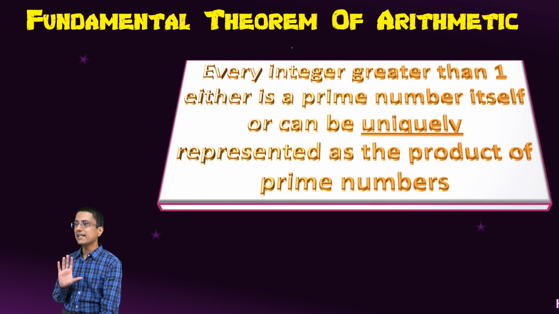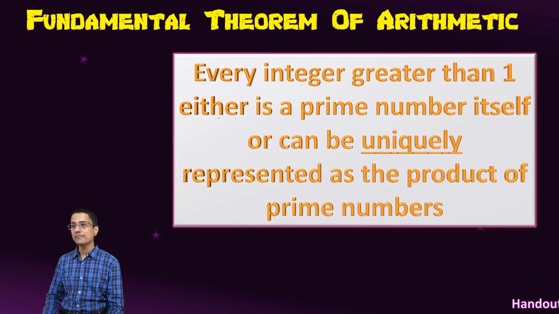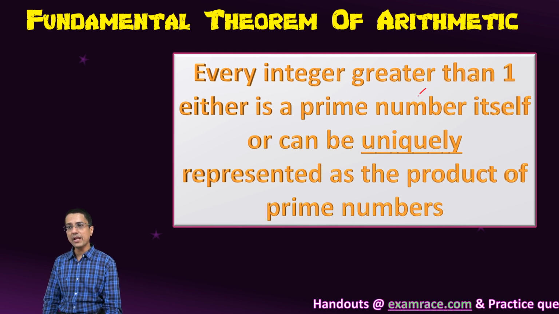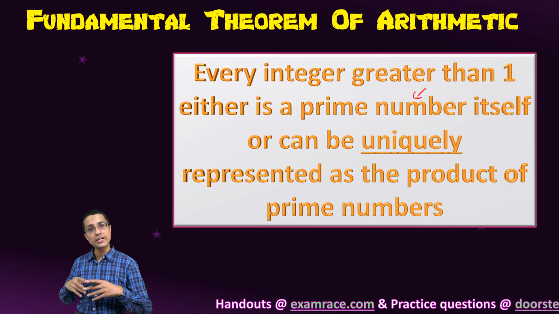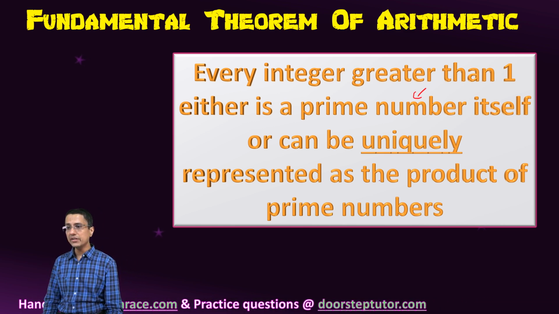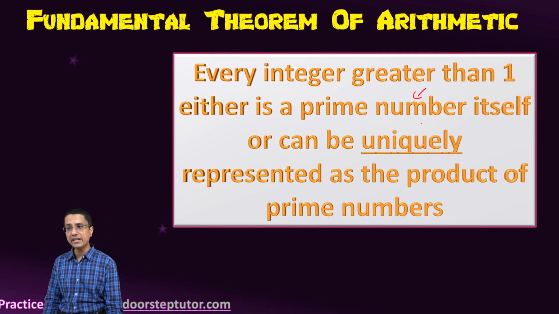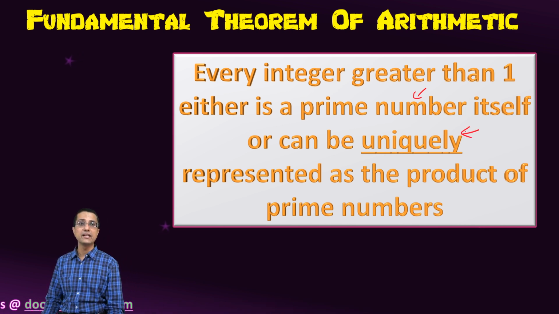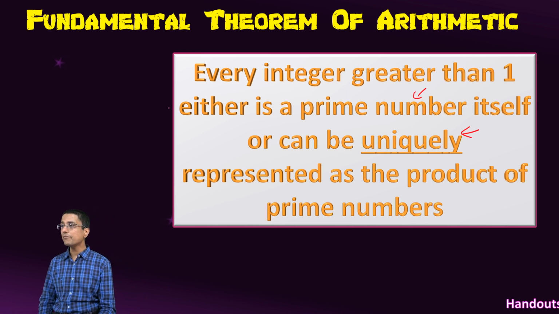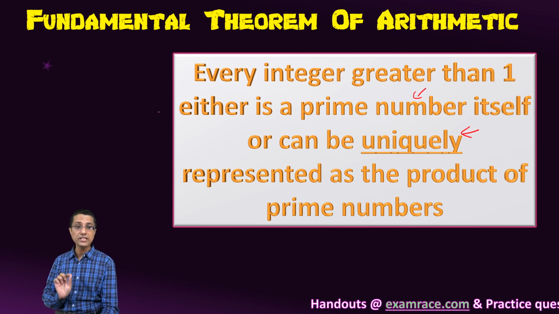And this is our fundamental theorem of arithmetic, which states that every integer greater than 1 either is a prime number itself, or it can be factorized into a product of prime numbers, but that factorization would be unique. There is only one factorization of a number into its prime factors. There is only one such factorization.